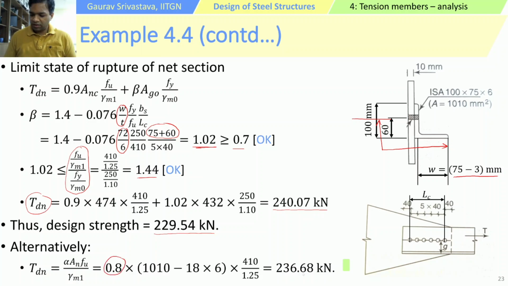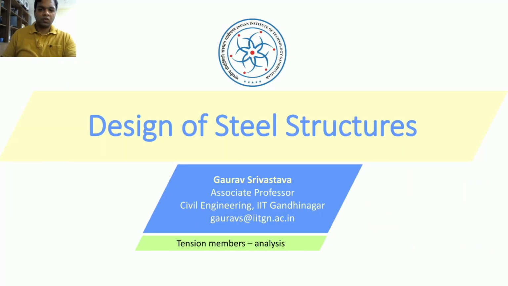And if you see here, the net design strength comes out to 236. So the governing one is still the gross yielding limit state. But in this way, we can calculate the net rupture strength in a more simplified manner. Okay, so in this we saw how to consider the effects of shear lag on the calculation of the rupture strength.